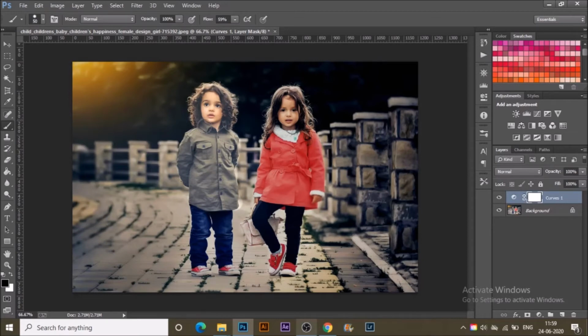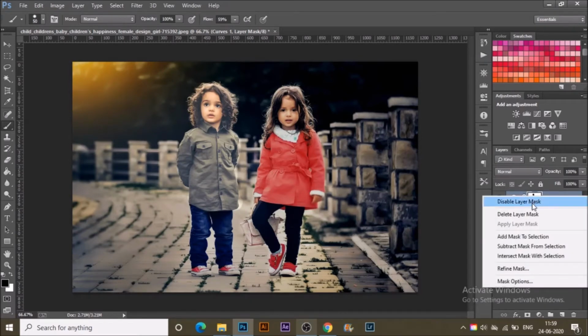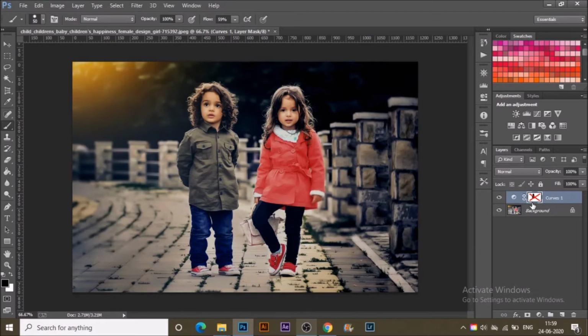Where there is no black, that area is visible with the effect, whereas where black is painted it's hidden. Now if I disable it, you can see how this mask affects the edits that we do. So you can think about how you want the effect to be visible or invisible in different areas and paint accordingly.